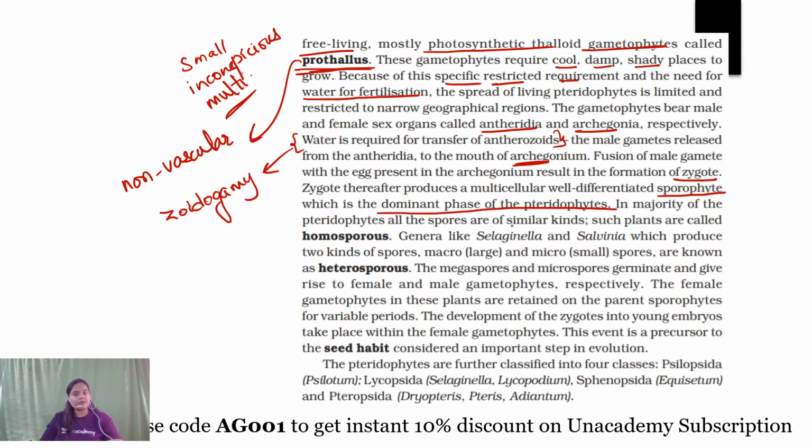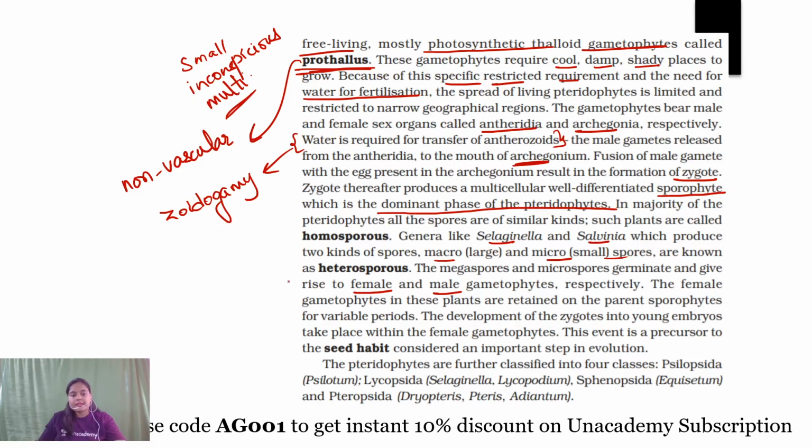Remember, in the majority of pteridophytes all the spores are of similar kinds, that means the homosporous condition. But in Selaginella and Salvinia two kinds of spores are produced, macro or megaspores and micro or small spores, right? So macrospores will produce the female gametophyte, and microspores will produce the male gametophyte. I've already discussed these points.